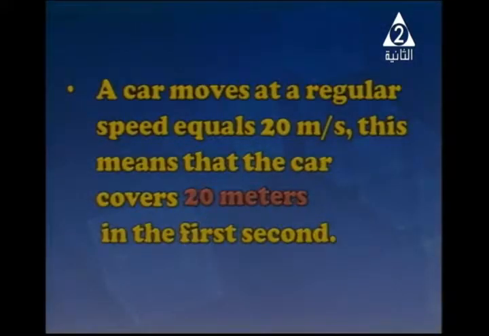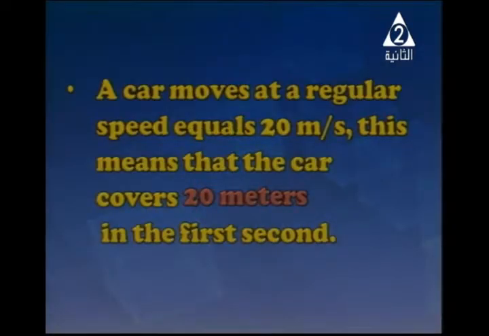Because it moves with uniform speed, so in the first second, it moves 20 meters. Good, but how can I catch the 20, Hazan? We cover 20 meters in the first second, according to what law? Distance over time. It's good. This is back to the law. No problem without law.